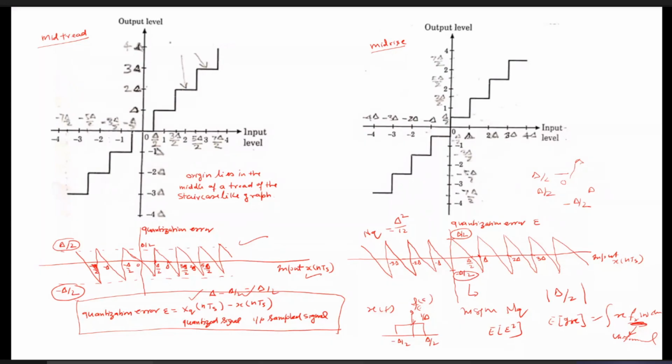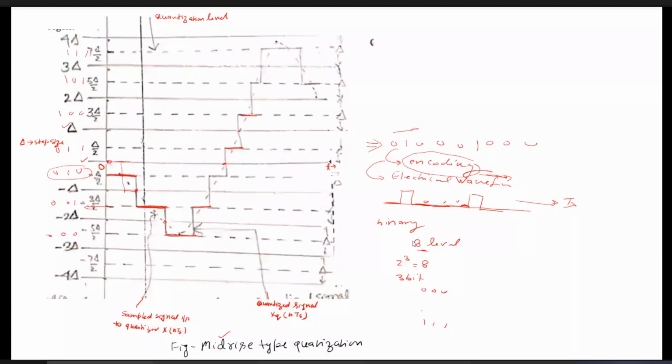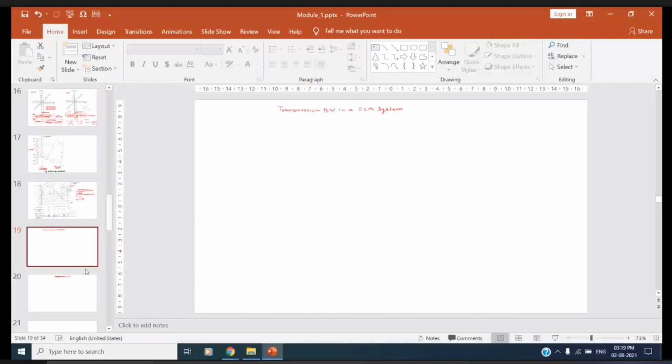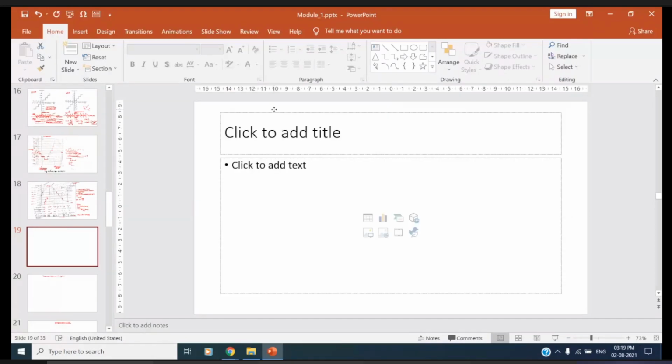So you should keep in mind that later on we'll be calculating the quantization noise. So this is the basic process of quantization. Now you can see here it is written that we are going to study the transmission bandwidth, but I'm not going to study the transmission bandwidth first. First, we will study the non-linear quantizer, which is called compounding.